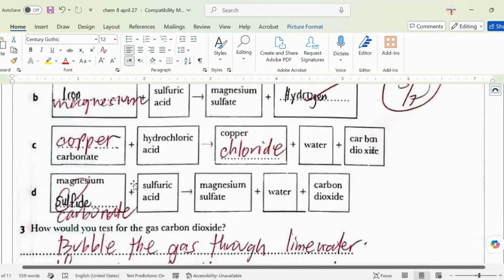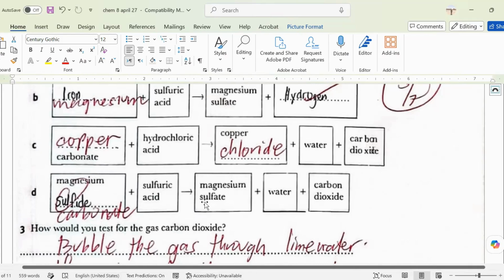And look at this one. You have already the clue: the water, H2O, and the carbon dioxide. So it means that your reactants are acid and carbonate. Exactly. So always like this. If you see water and carbon dioxide, automatically you have the two reactants.